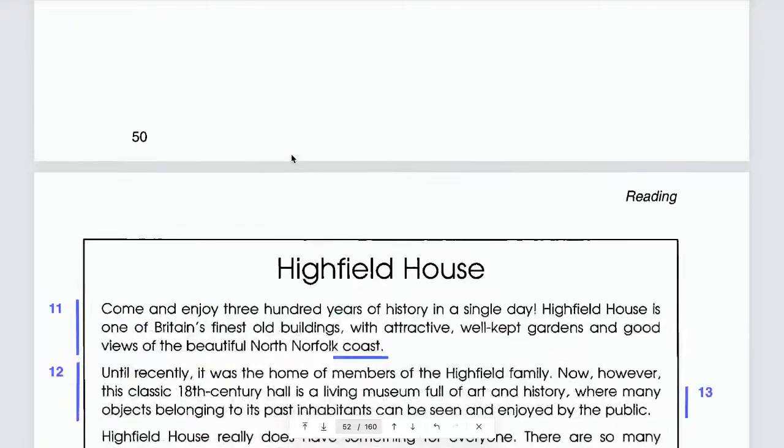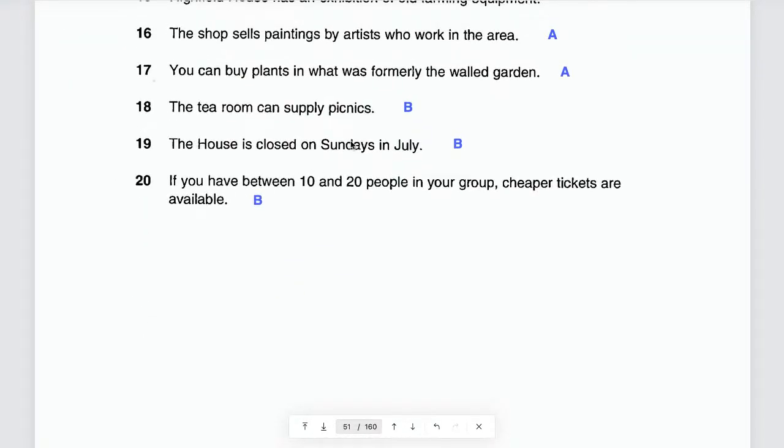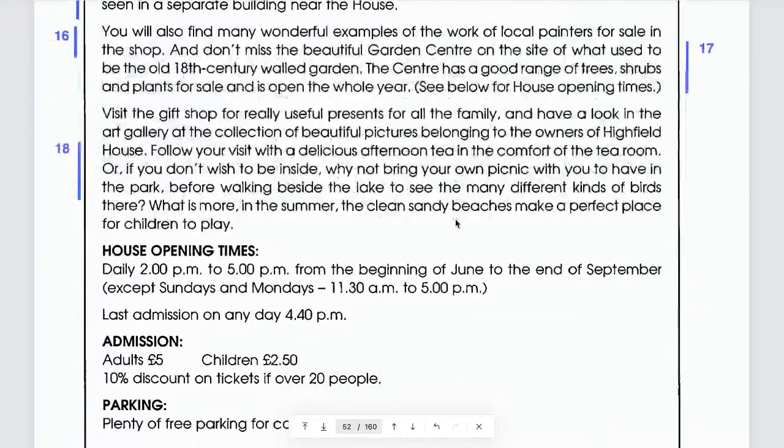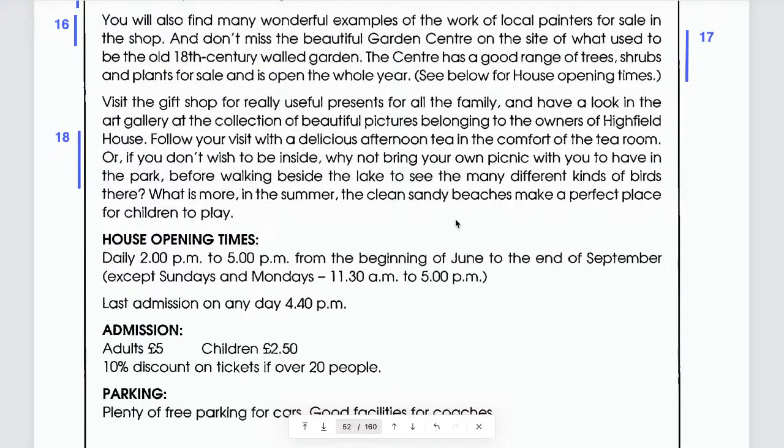Now tell me. The house is closed, well, first of all, on Sundays in July. Sundays in July means, first of all, in July. What does that mean here in this case? In the paragraph.